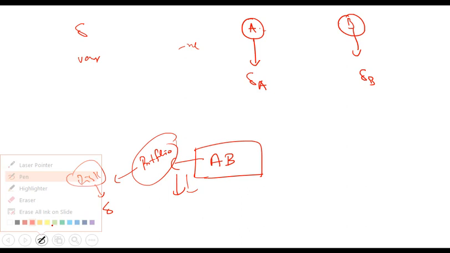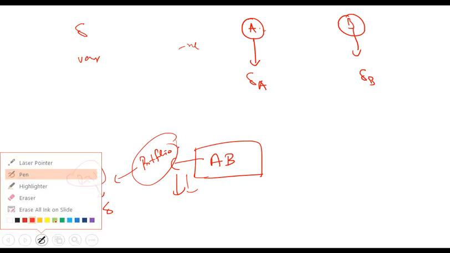So then how do I calculate portfolio standard deviation? For calculating portfolio variance or standard deviation, you have a different formula.